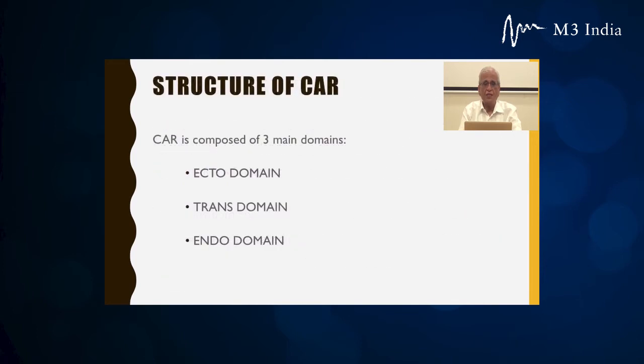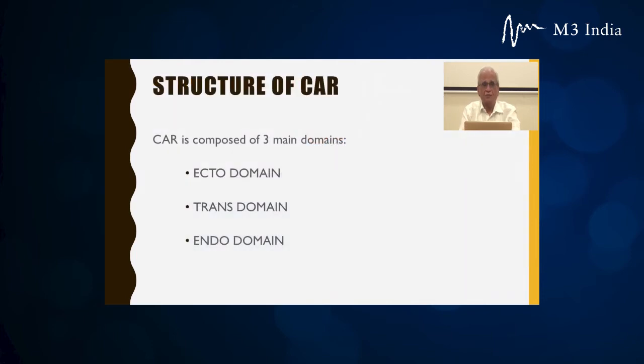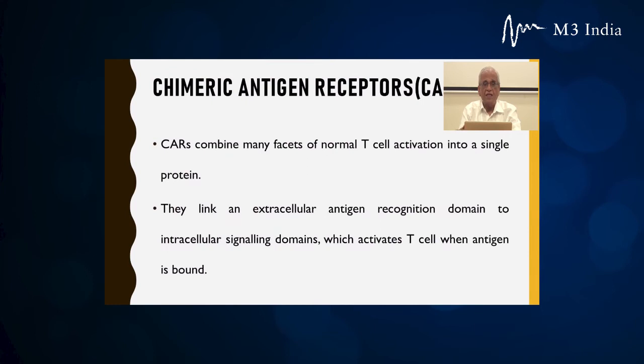So thus you can see that the CAR, chimeric antigen receptor, combines many facets of normal T cell activation into a single protein. That's why it is called chimeric. They link an extracellular antigen recognition domain, which goes and recognizes the tumor antigen.